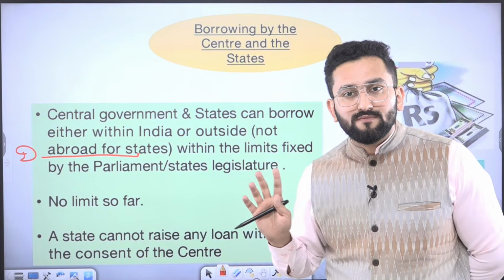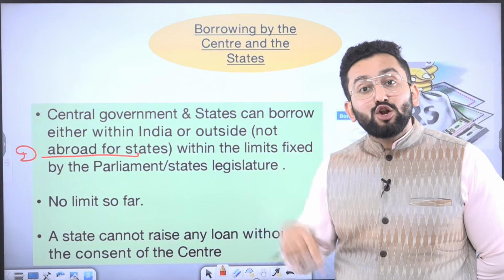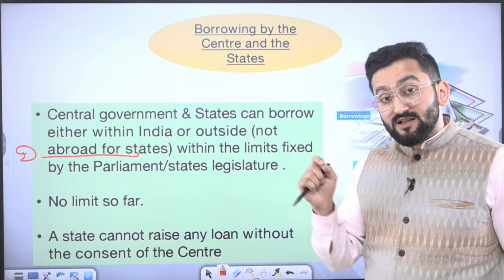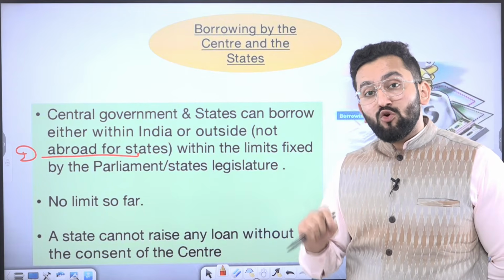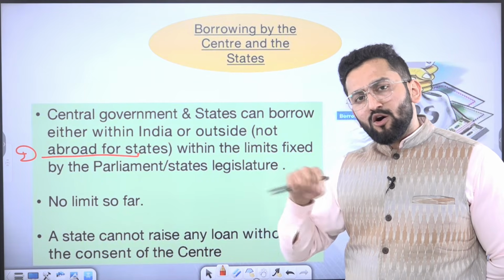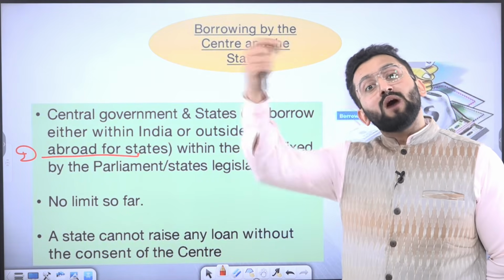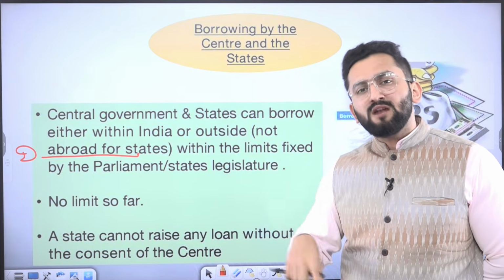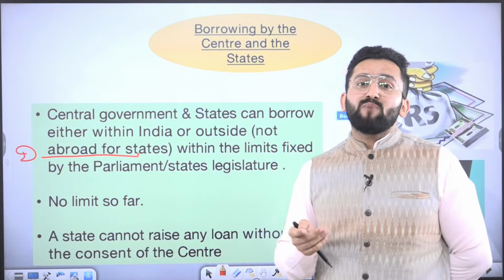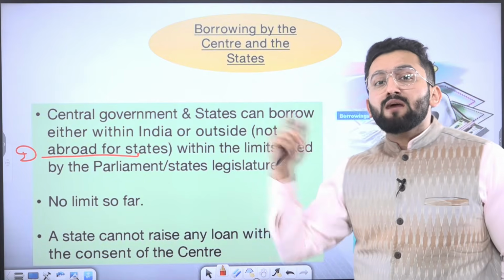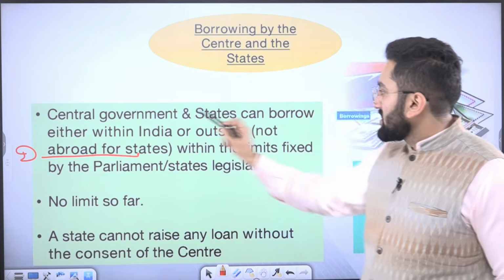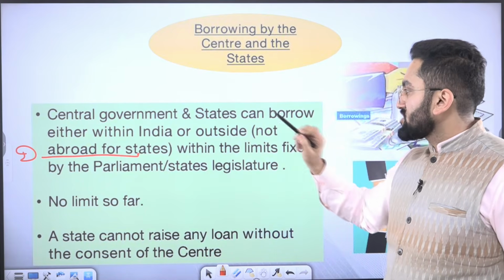One thing should be clear. Now, the point is loans from inside and outside. The answer is that the center is allowed to take loans from inside, means our own banks or banks working in our territory or other financial instruments, or from outside as well. And Parliament is there to fix a limit on this. But as of now, there is no law made by our Parliament to put a limit on the borrowing capacity of the center. So you can read, central government and state government can borrow either within India or outside.